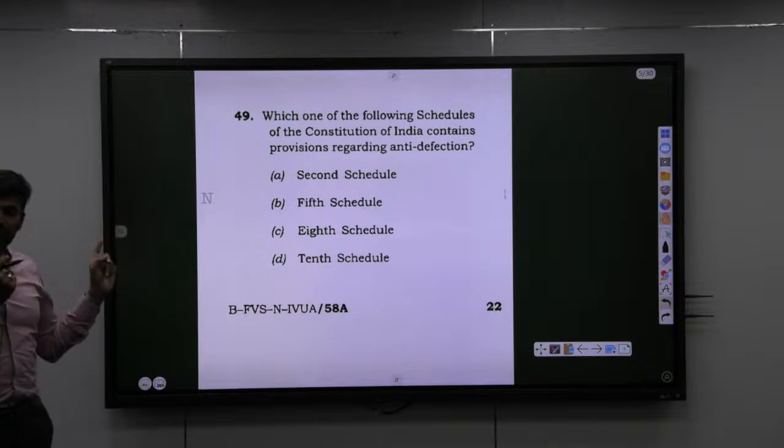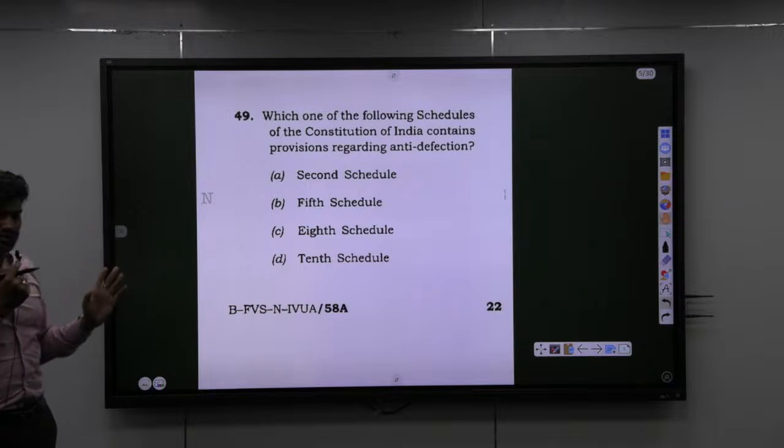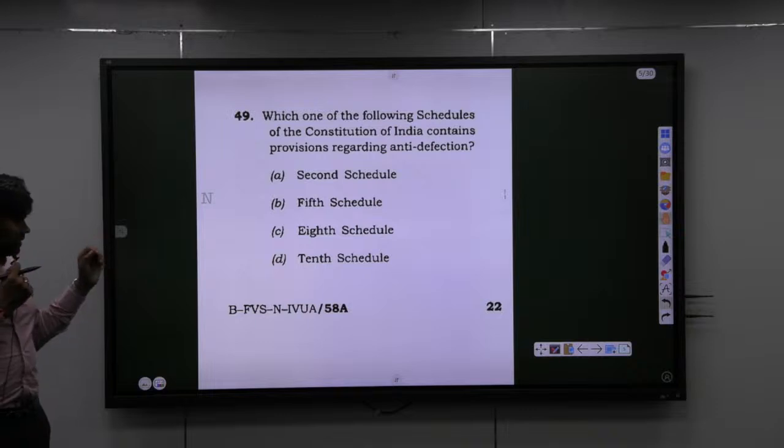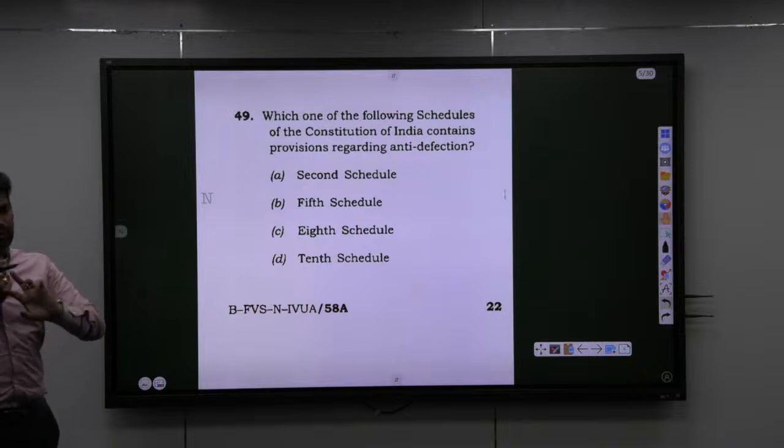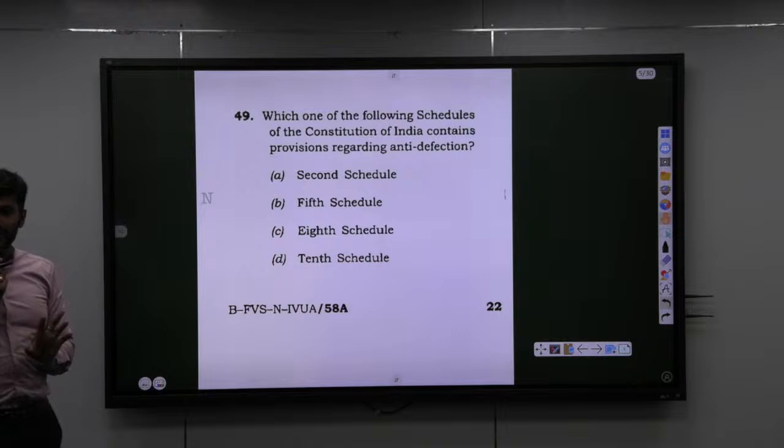Second schedule is related to what? Emoluments. Fifth schedule is related to what? That is basically scheduled areas. Eighth schedule is related to what? So basically it is related to the languages in that regard. Okay, now recently there is also something called as classical language. It's different, or they might give an option which of the following is both a scheduled language as well as a classical language. So try to look into these kind of things also.